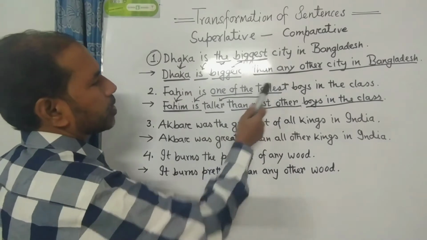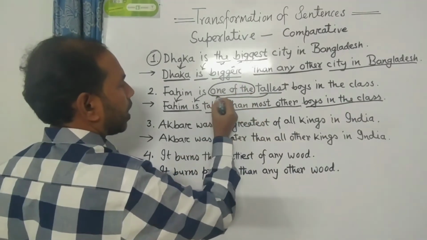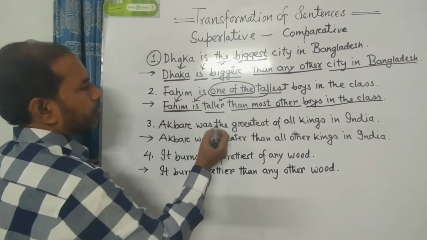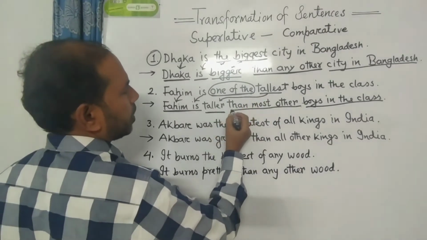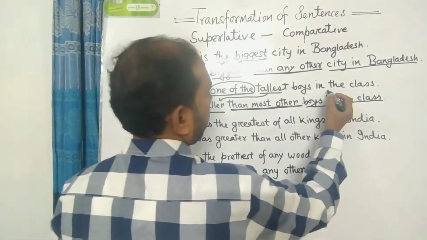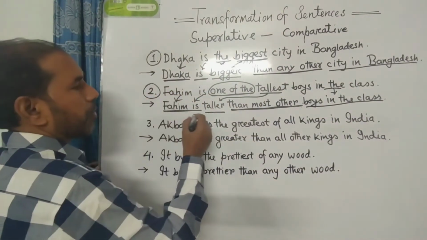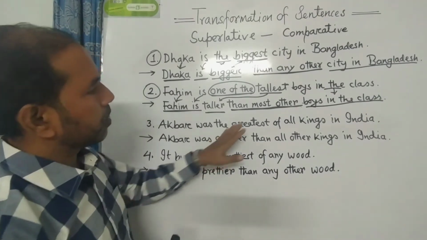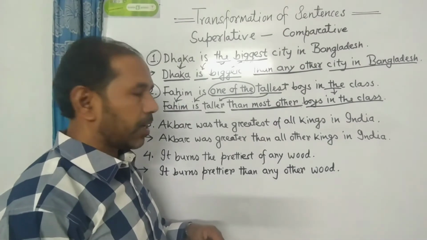Fahim is one of the tallest boys in the class. Here we find the word one of the. Then I have written Fahim is, there is no sense of subject and verb. Then I have turned tallest into taller. Then I have used then most other. Then the rest of the parts of the sentence. So please remember that if we find one of the in any superlative degree, then you have to use then most other. Dear students, now I am going to the number 3.